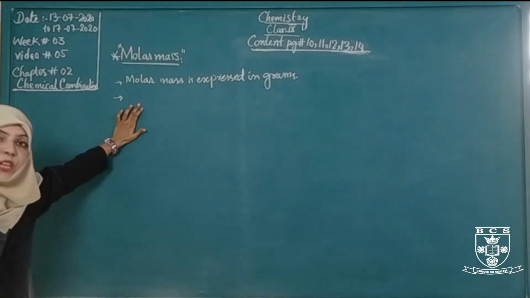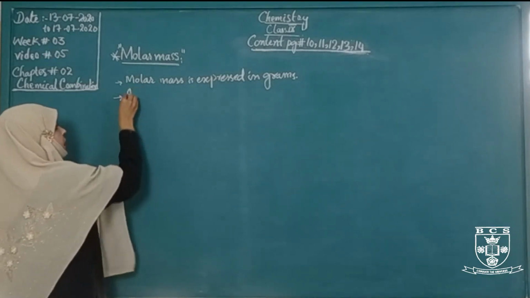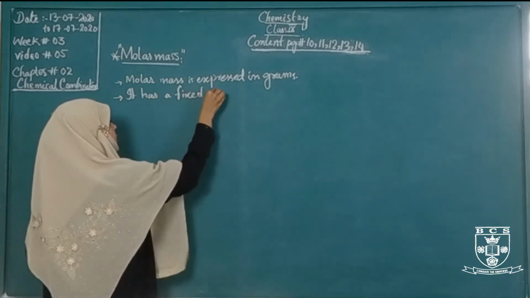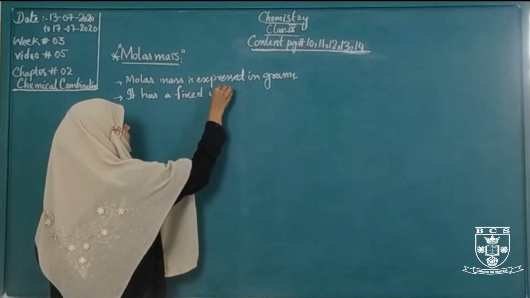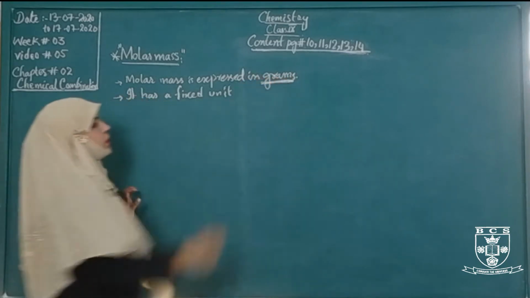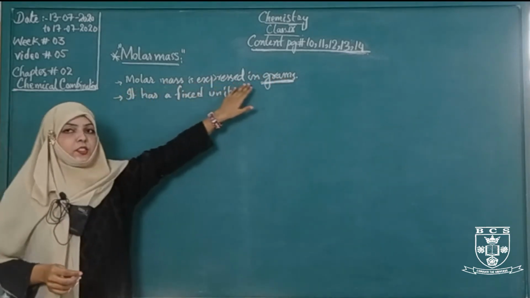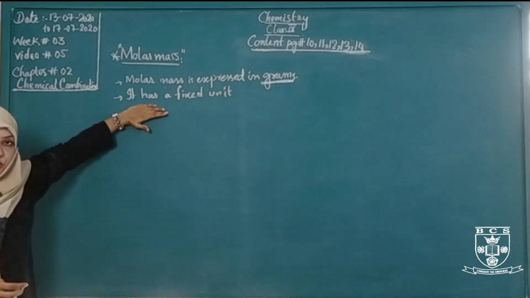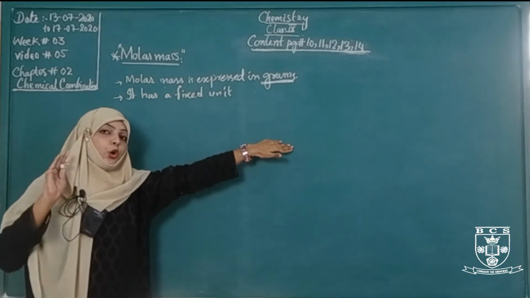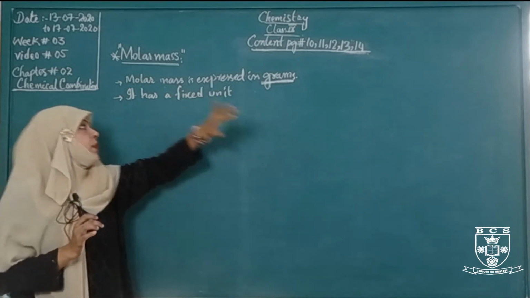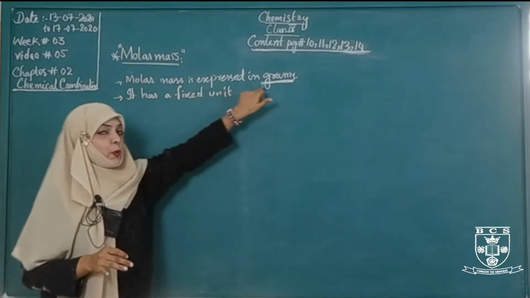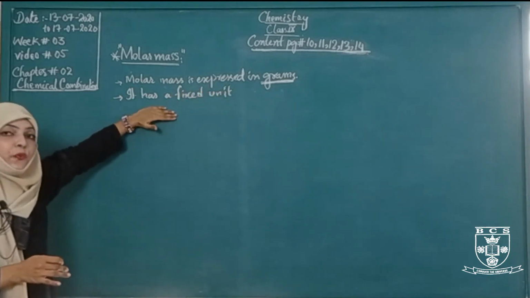Molar mass has a fixed unit. This fixed unit is gram. Molar mass is expressed in grams and it has a fixed unit, whereas molecular mass is expressed in AMU. I told you earlier in the previous class, molecular mass is expressed in AMU and molar mass is expressed in grams and it has a fixed unit.